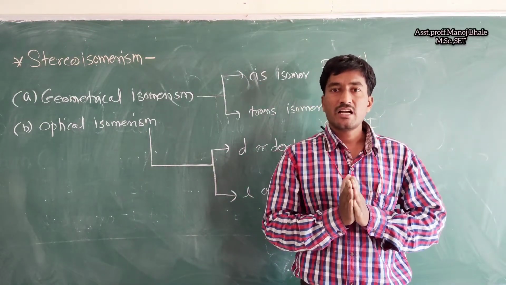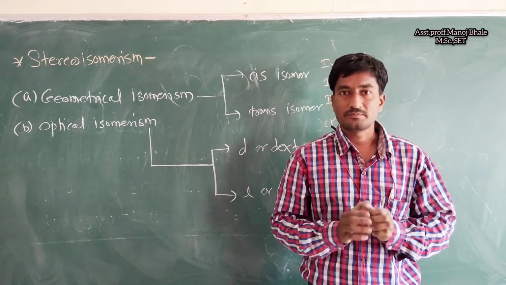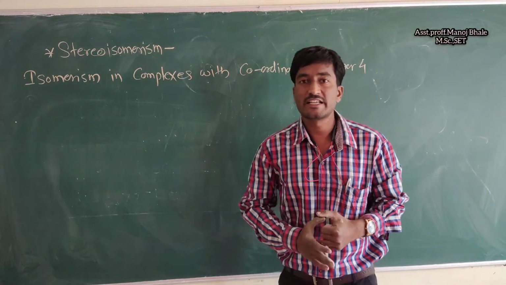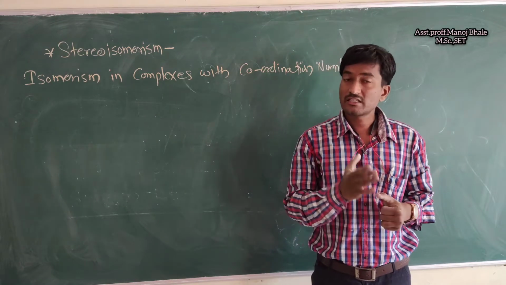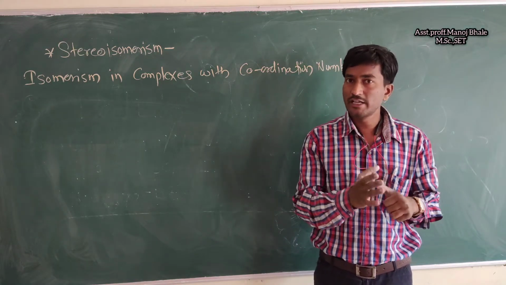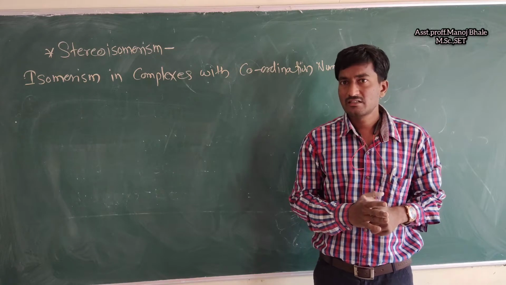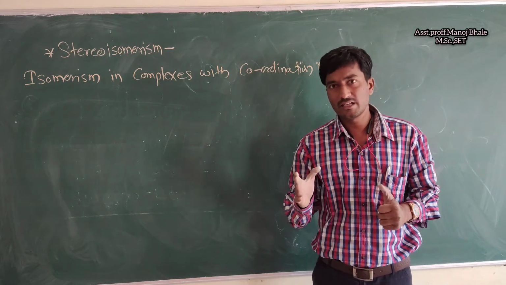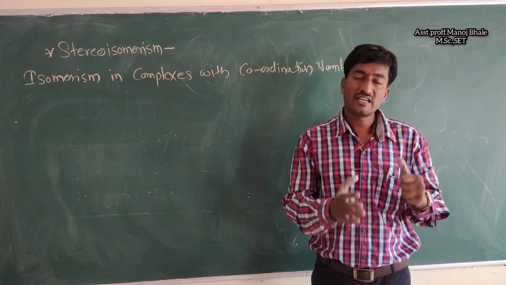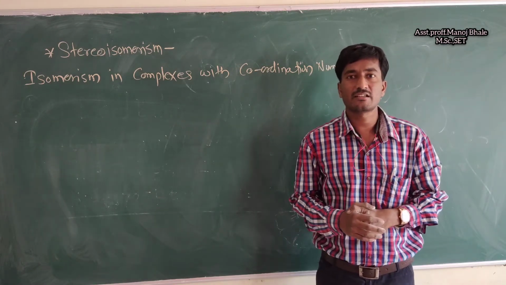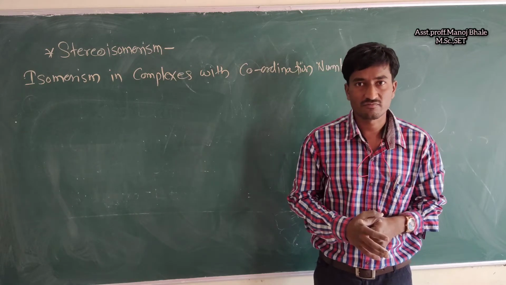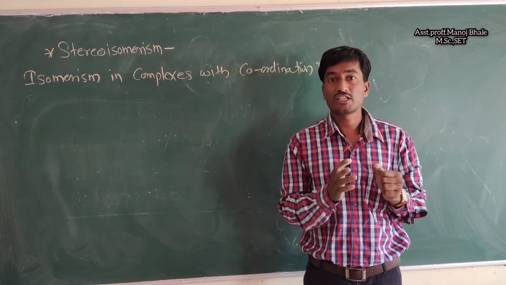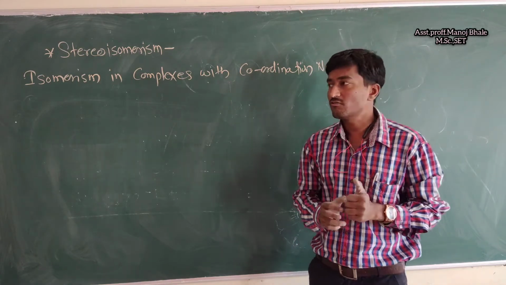So let's check another point of this chapter: coordination number. Coordination number means the number of ligands which are directly attached to the central metal. If two ligands are directly attached to the central metal, then the coordination number is 2. If there are three ligands, the coordination number is 3. If there are four ligands, the coordination number is 4. If there are six ligands, the coordination number is 6. So that is about the coordination number.